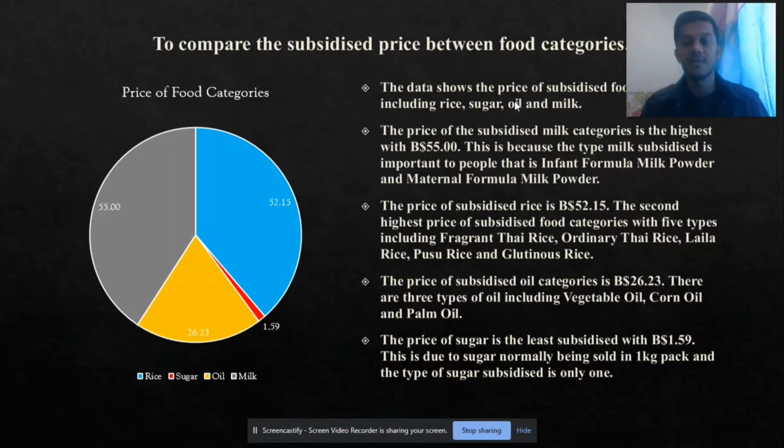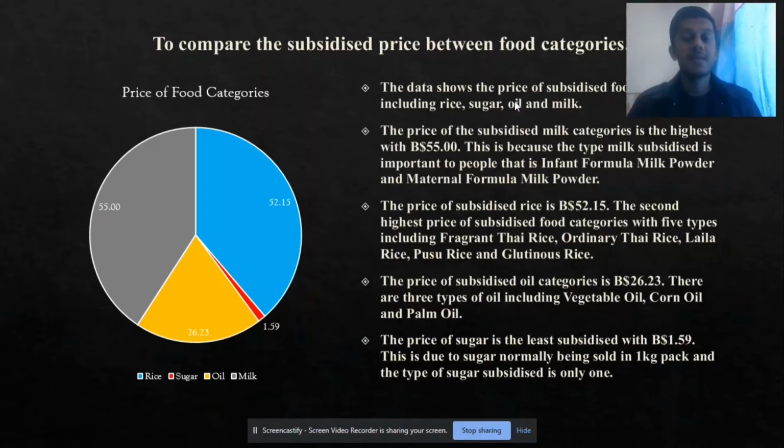The price of subsidized rice is 52.15 Brunei dollars. This is the second highest price of subsidized food items. This includes 5 types of rice: fragrant Thai rice, ordinary Thai rice, Laila rice, pusu rice, and glutinous rice. The price of the subsidized oil category is 26.23 Brunei dollars.